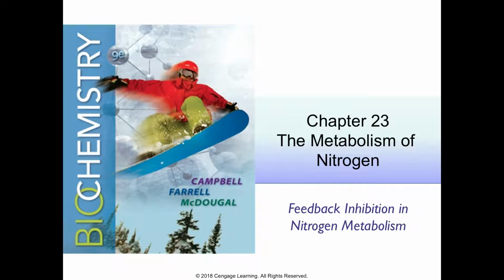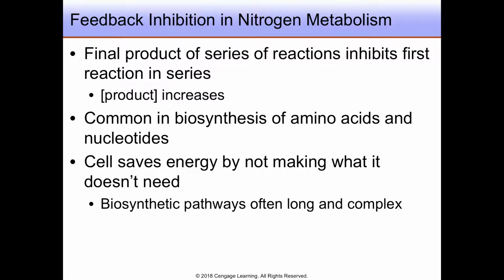The biosynthetic pathways that produce amino acids and the bases of nucleotides are long and complex, requiring a large investment of energy by the organism. The cell therefore needs a signal to tell it to stop producing more of a particular compound. The signal is frequently part of a feedback inhibition mechanism, which we will examine in this lesson.